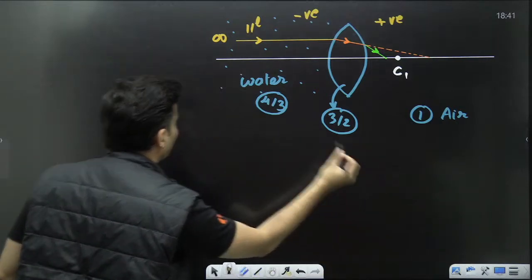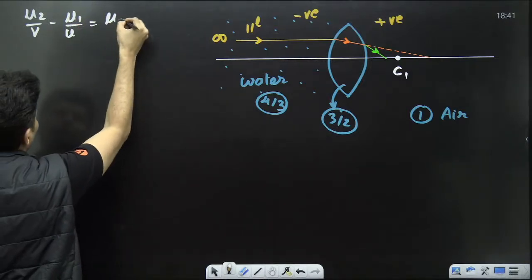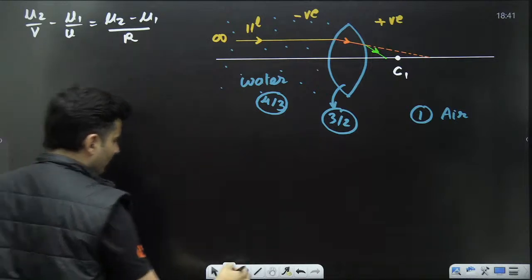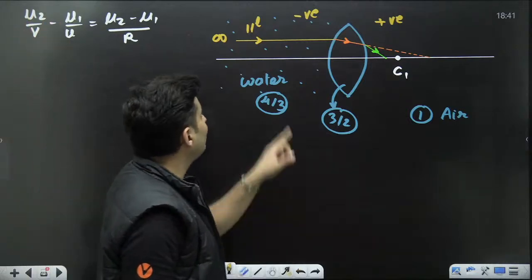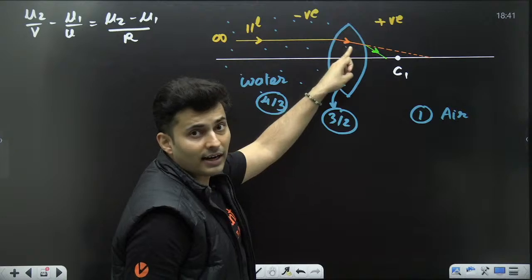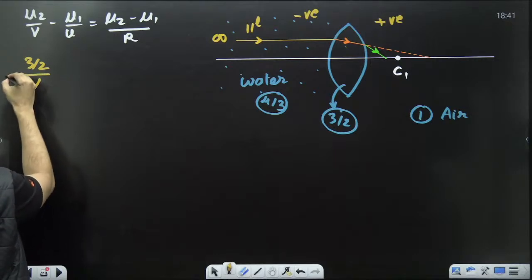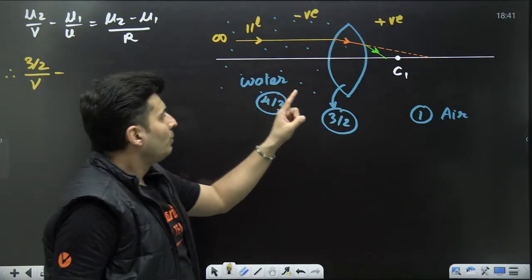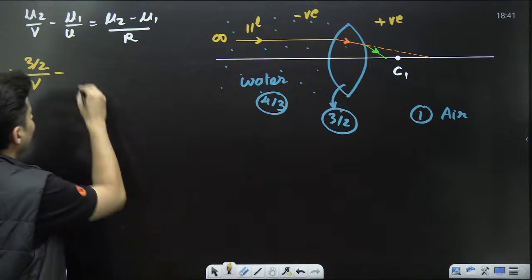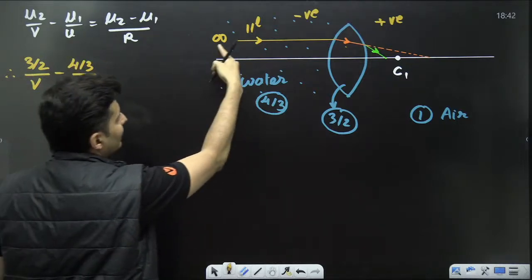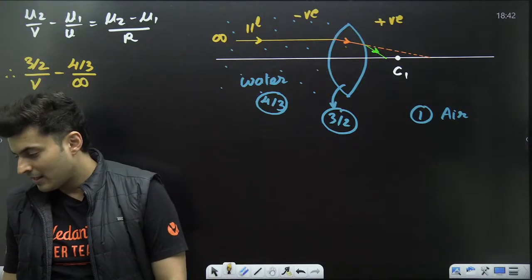So let's use the formula. What is our formula? mu2 by v minus mu1 by u is equal to mu2 minus mu1 divided by R. For the first surface, what do you think mu2 will be? Where is the refracted ray? This is the refracted ray. Which medium is it in? 3/2. So this is 3/2 by v minus mu1, where the incident ray is in water whose refractive index is 4/3. Where is it coming from? Infinity. So this will be just infinity. Don't put anything else. Clear?